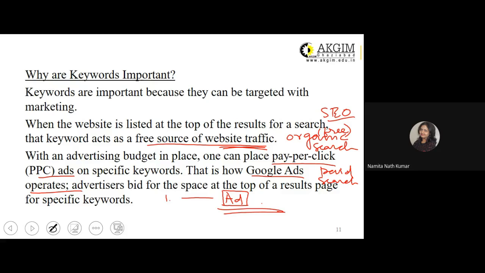Advertisers bid for this space at the top of the results page for specific keywords. Okay? So that is why keywords become important, and a lot of thinking is done before identifying the keywords in your list of keywords to be included in all the contents related to your company or your brand, which is available on the internet.